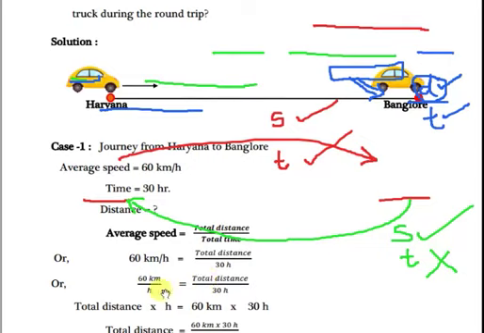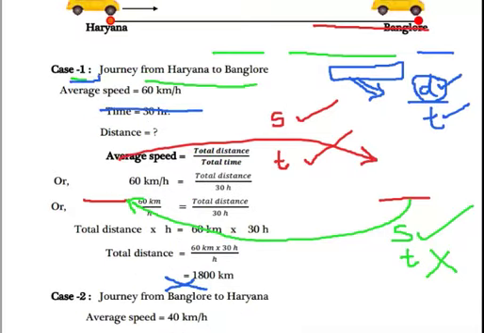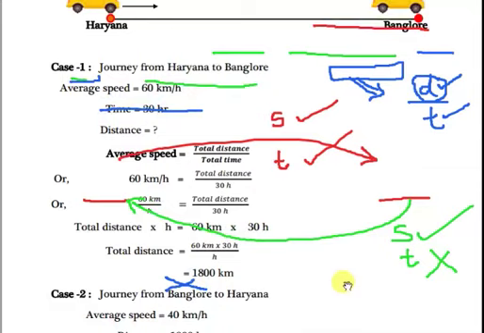So distance equal to, how to find? We can apply the same formula here. Average speed equal to, you know the formula is average speed equal to total distance by total time. What is the average speed here? In the question given 60 km per hour. Total distance we don't know. From Haryana to Bangalore we have to find out, because distance is not given in the question. So total distance, if we don't know, we will write the same thing here, total distance, because this is unknown.